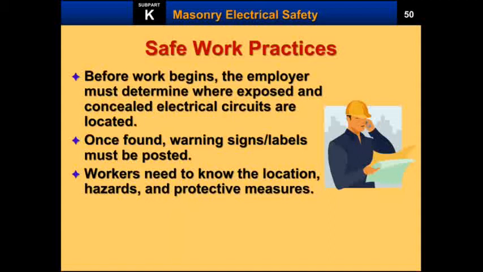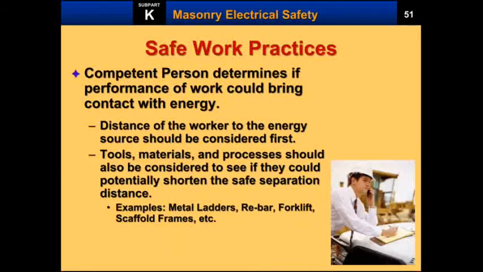Some of the safe work practices. Before work begins, the employer must determine where exposed or concealed electric circuits are located, and once found, warning signs and labels must be posted. The worker going to work on an electric appliance or equipment should check the safety rules and regulations about that equipment. He should use safety warning signs and labels, and they should be stuck properly to the electric equipment. Workers need to know the location of hazards, and protective measures should be followed properly.